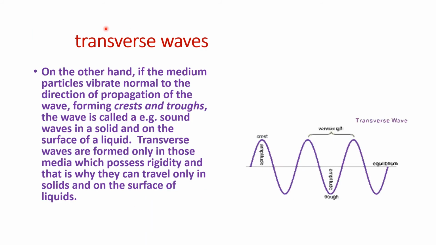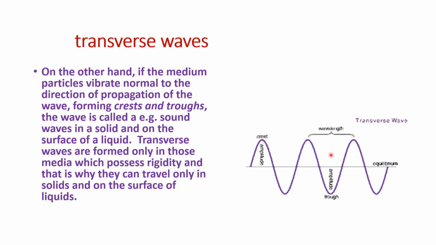Next, transverse wave. On the other hand, if the medium particles vibrate normal to the direction of propagation of the wave, then it forms crest and trough. The wave is called a transverse wave. Transverse waves are formed only in those media which possess rigidity, and that is why they can travel only in solids and on the surface of liquids.